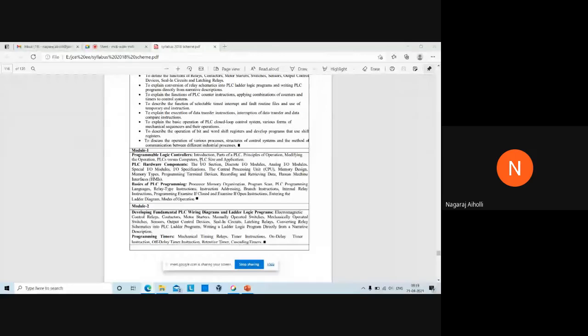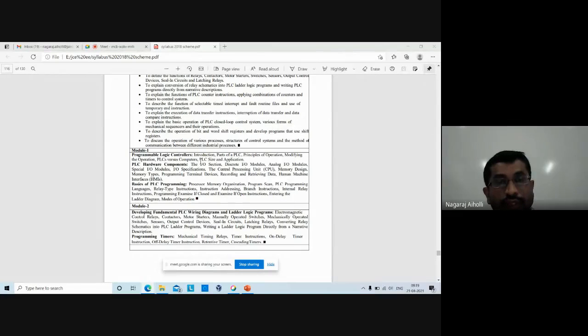Another point is in the programming language. The computers use a low level language such as C language or C++, right? Whereas PLCs use the ladder diagram or the function block diagram or the functional chart representation. So these are the few points regarding the PLC versus computers. We'll go through in detail later.